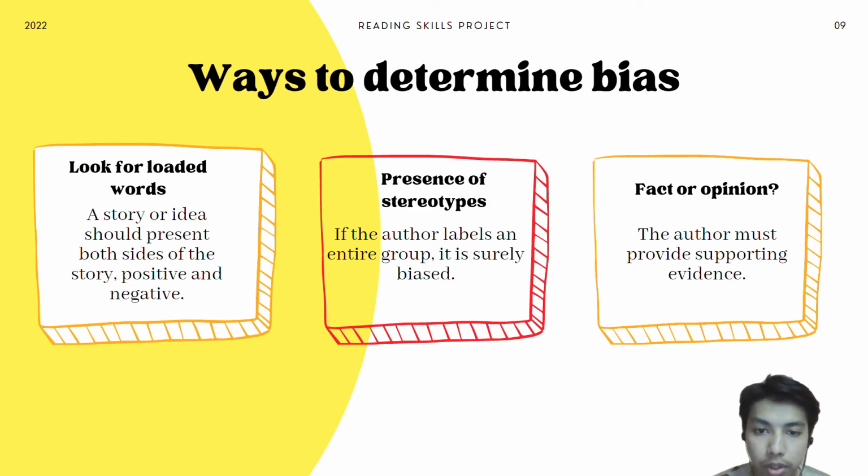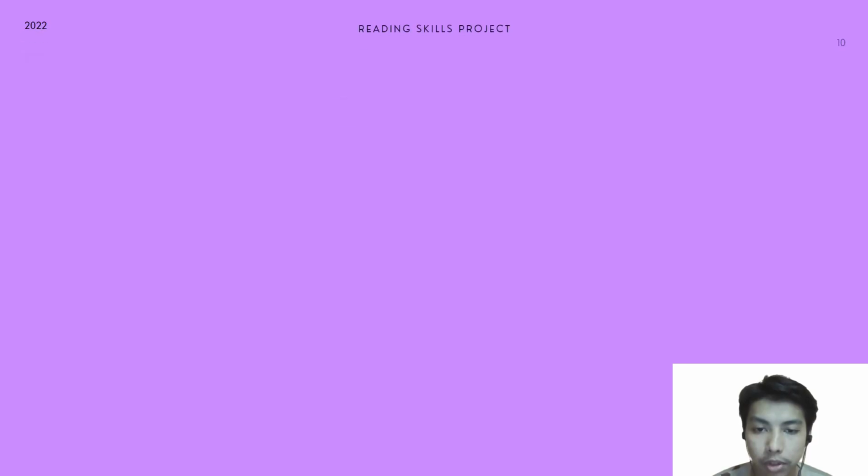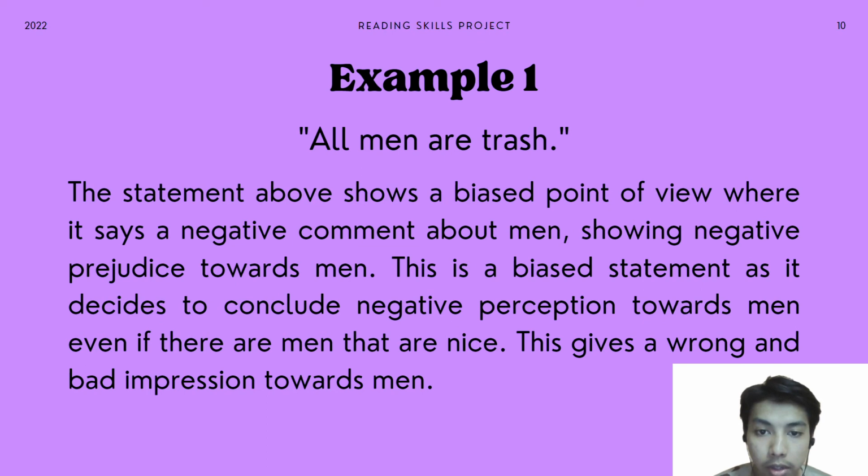So let's go for the simple example of author bias. The example is, all men are trash. The statement above shows a biased point of view where it says a negative comment about men, showing negative prejudice towards men. This is a biased statement as it decides to conclude a negative perception towards men even if there are men that are nice. This gives a wrong and bad impression towards men.